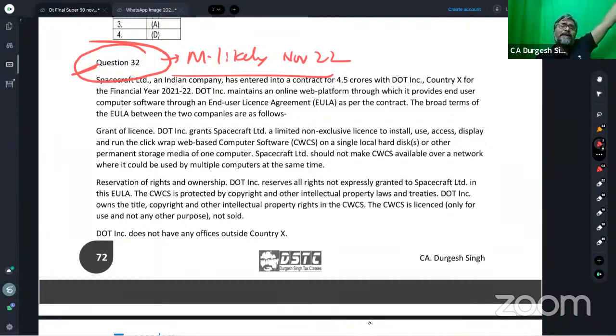What about the foreign country? In the US, will it be taxed in the US also, students? The answer is yes, because in the US they will say it is the country of residence and therefore it is taxable in the US also. Double taxation, students. And if there is double taxation, you go to the treaty. And when you go to the treaty, you will see the treaty definition.